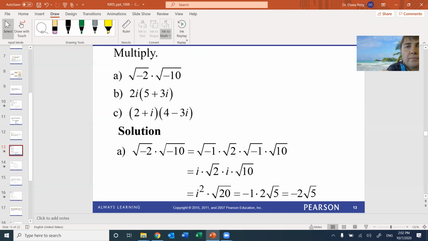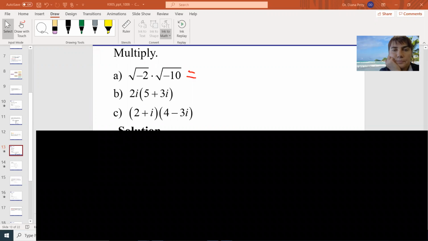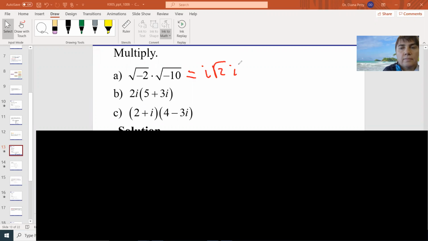Let's start with the first one. You try. So what are you going to get? Did you do the first one? Is it negative square root of 20?